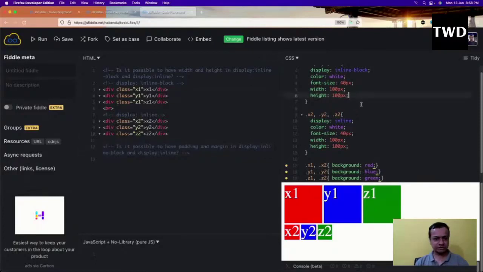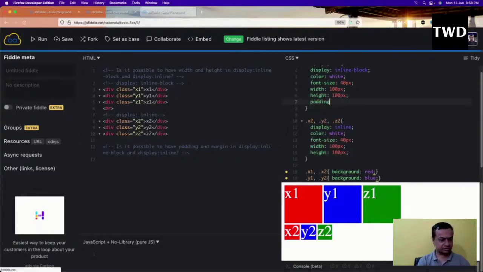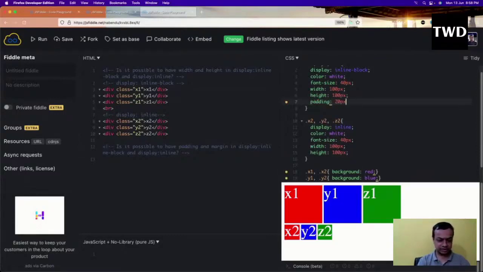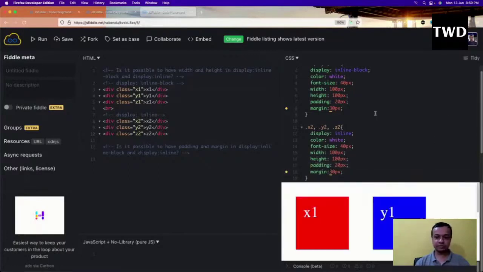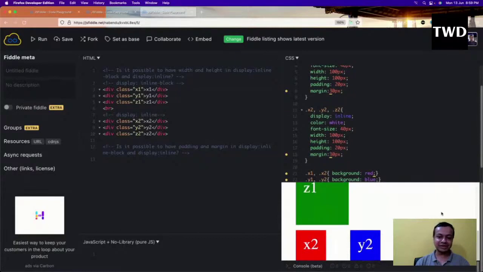So maybe I'll give here padding as 20 pixel and margin as 30 pixel. Okay, so both of these things I have given, padding as 20 pixel and margin as 30 pixel, and let me run it and see. The padding and the margin both are in effect here.